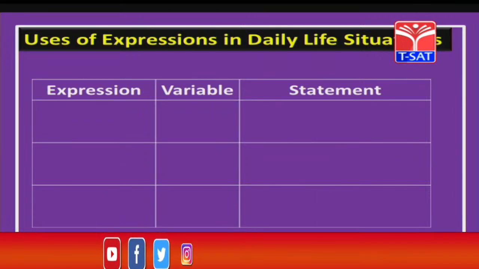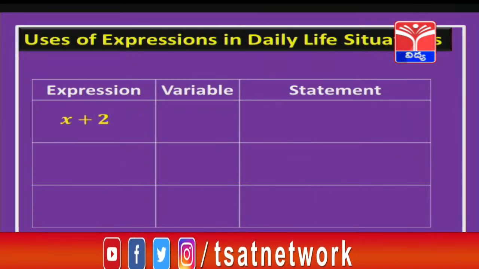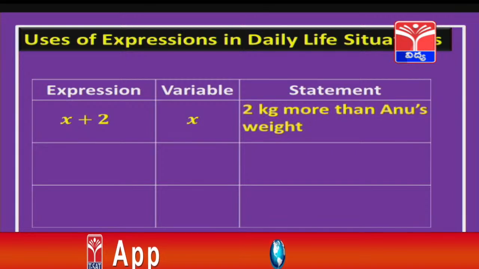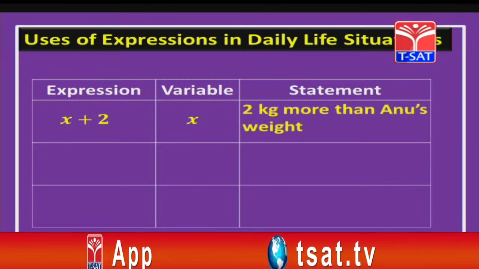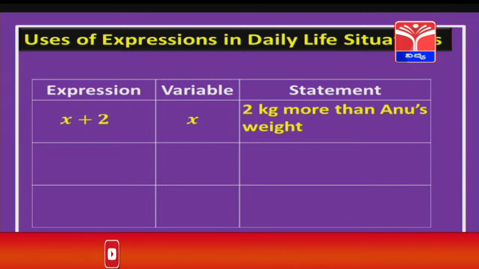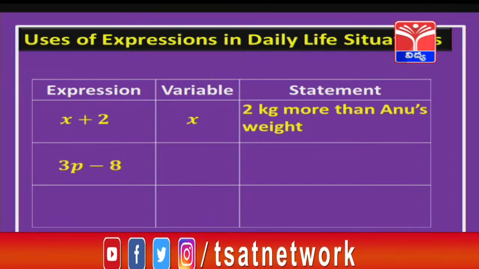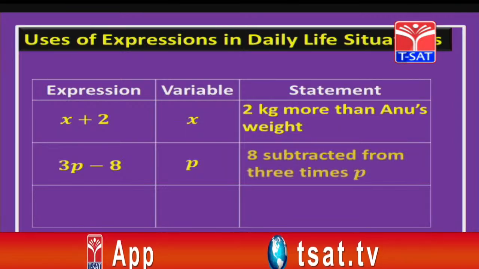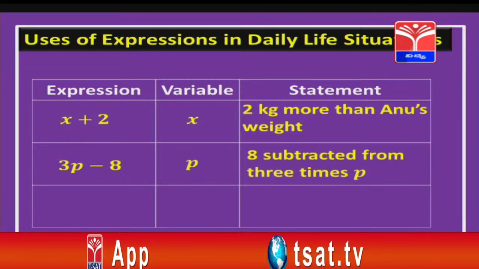Now, suppose the expressions are given, how to write the mathematical statement? In x plus 2, the variable is x. So, I can write 2 kg more than Anu's weight, or you can write in another way also: I have 2 rupees more than some x. The next is 3p minus 8. The variable is p, 3p stands for 3 times p and I am subtracting 8 from it. So, 8 subtracted from 3 times p.